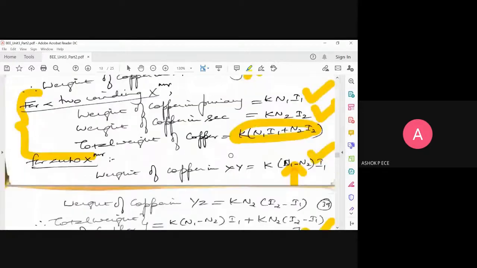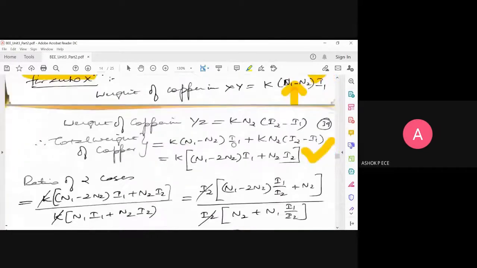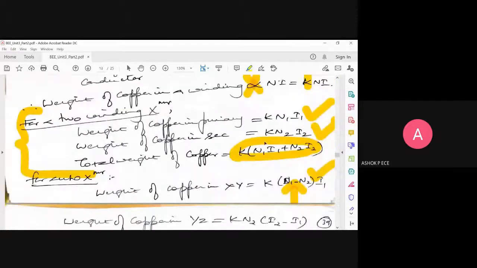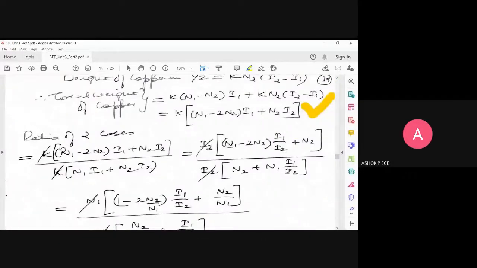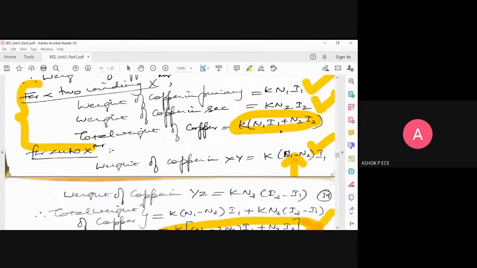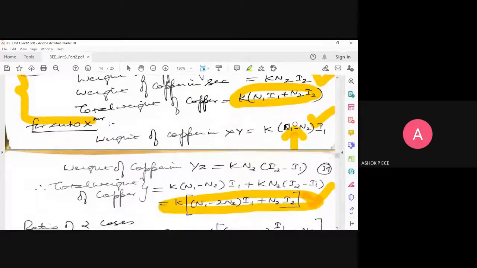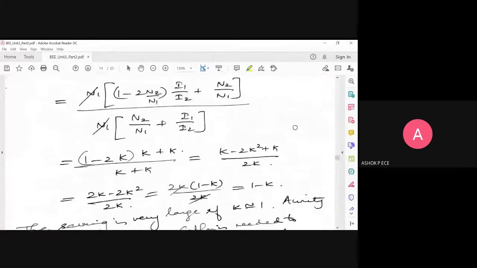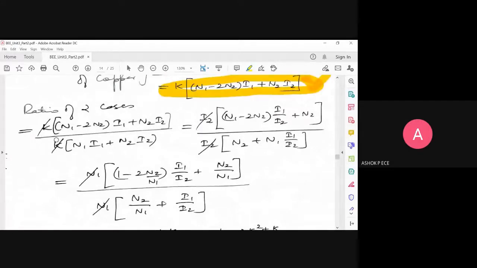Now find the ratio. Ratio means dividing auto transformer by normal transformer. Auto transformer, you see this expression K into N1 minus 2 N2 into I1 plus N2 into I2, divided by K into, for normal transformer, this expression N1 I1 plus N2 into I2. So I'm dividing, K will get cancelled. Remember, this K is not your turns ratio. It is just a normal proportionality constant.